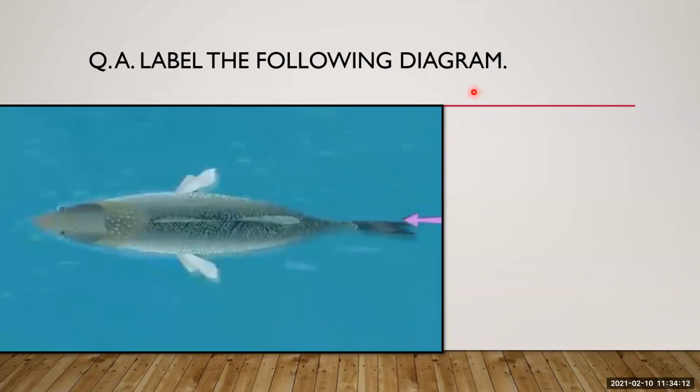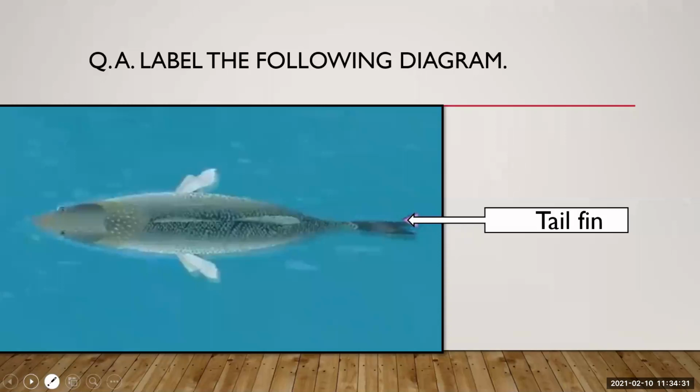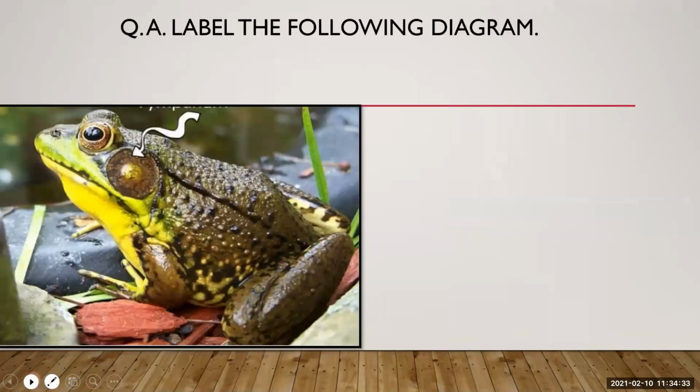We will go for the next. Next, who is going to answer this? Name this part. Caudal fin. Yes, this is a caudal fin or a tail fin. You can write both the names. Okay, both are correct. Very good. Next, here.